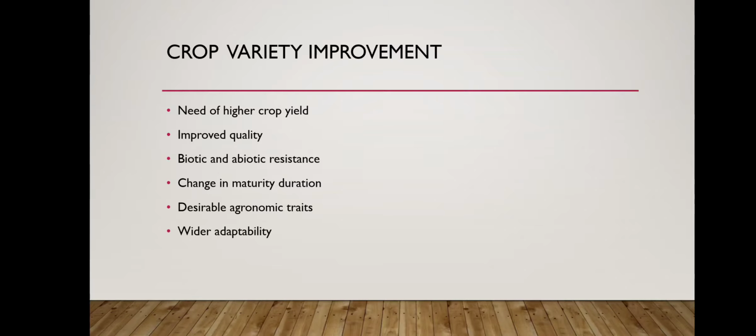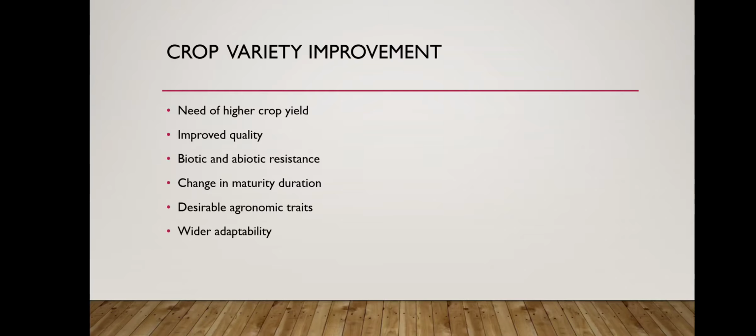Next is the change in maturity duration. The shorter the duration of the crop, the more economical is the variety. It helps the farmer in raising multiple rounds of crop in a year from the same field. Cost of production is also reduced. Uniform maturity not only makes harvesting easier but also reduces the harvesting process.